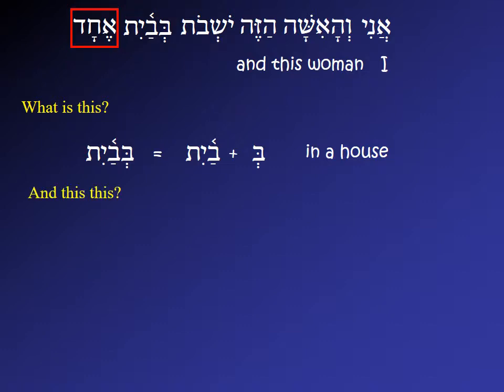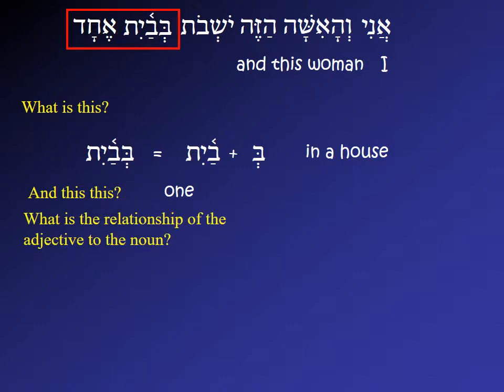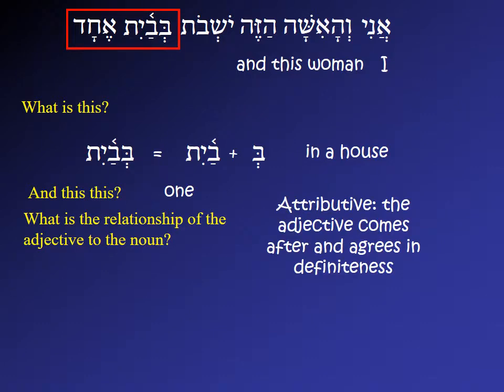Alright, and this last word is an adjective meaning one. So the relationship of these words, bavayit echad, officially it's ambiguous in the sense that it could be attributive, since it comes after and it agrees in definiteness.